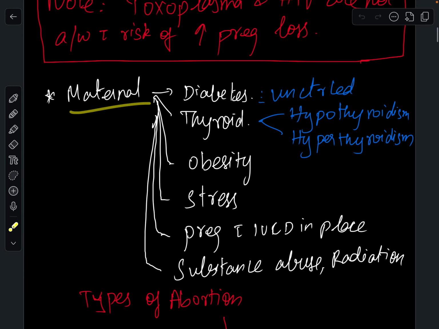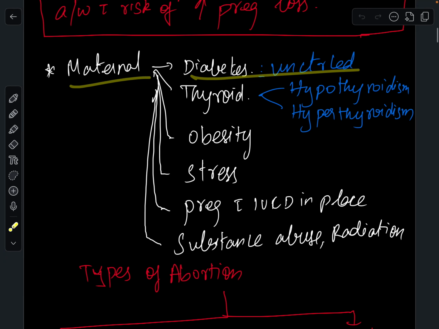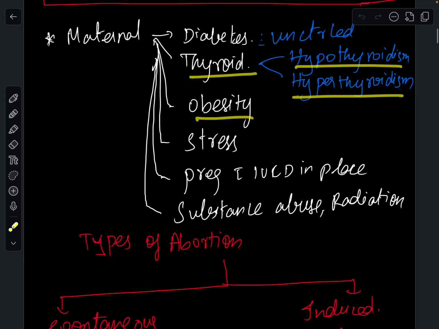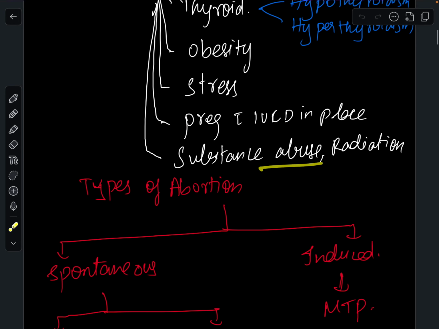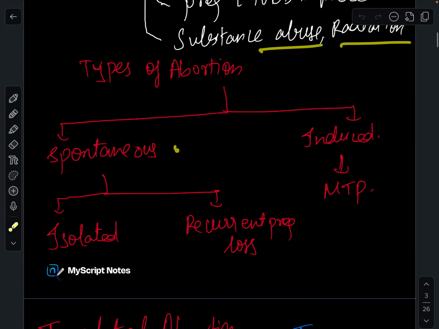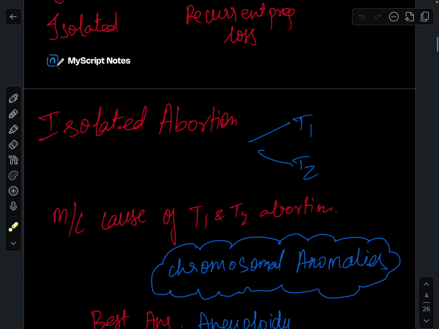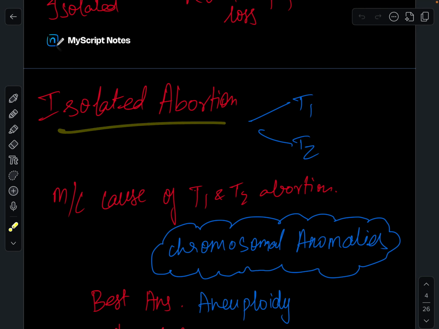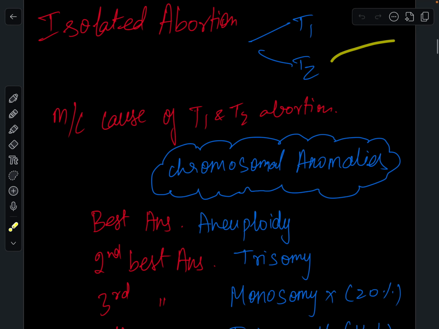Maternal risk factors are uncontrolled diabetes, thyroid disorders like hypothyroidism and hyperthyroidism, obesity, stress, pregnancy with IUCD in place, substance abuse, and radiation. The types of abortion are spontaneous, divided into isolated and recurrent pregnancy loss. Induced abortion is MTP. Isolated abortion can occur in the first trimester or second trimester. The most common cause of T1 and T2 abortion is chromosomal anomaly.